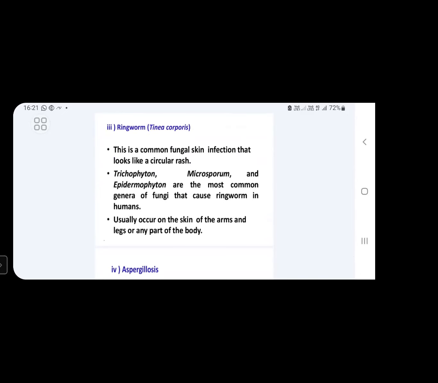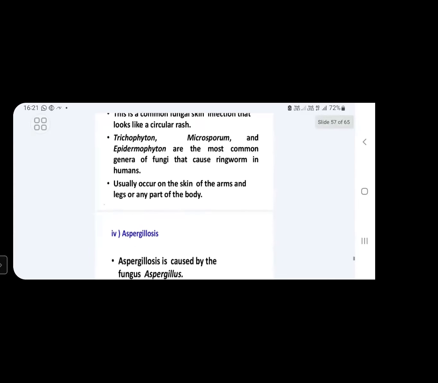This is a skin infection caused by fungal species. What kind of fungal species causes ringworm? Trichophyton species, Microsporum species, and Epidermophyton species. These are the most common genera of fungi that cause ringworm in humans. It usually occurs on the skin of the arms and legs or any part of the body. This is about ringworm disease.